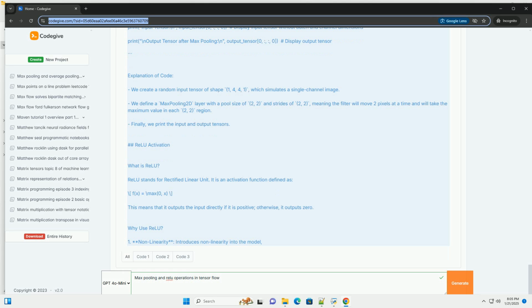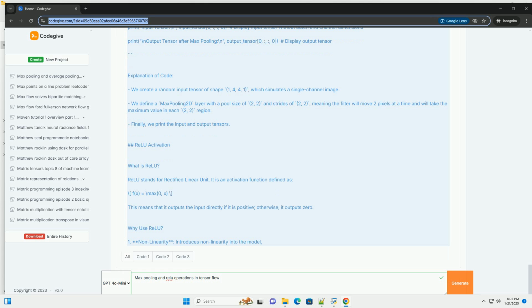Max pooling in TensorFlow. You can perform max pooling using the tf.keras.layers.MaxPooling2D layer. Example code. Explanation of code. We create a random input tensor of shape 1, 4, 4, 1, which simulates a single channel image. We define a max pooling 2D layer with a pool size of 2, 2 and strides of 2, 2, meaning the filter will move 2 pixels at a time and will take the maximum value in each 2, 2 region. Finally, we print the input and output tensors.